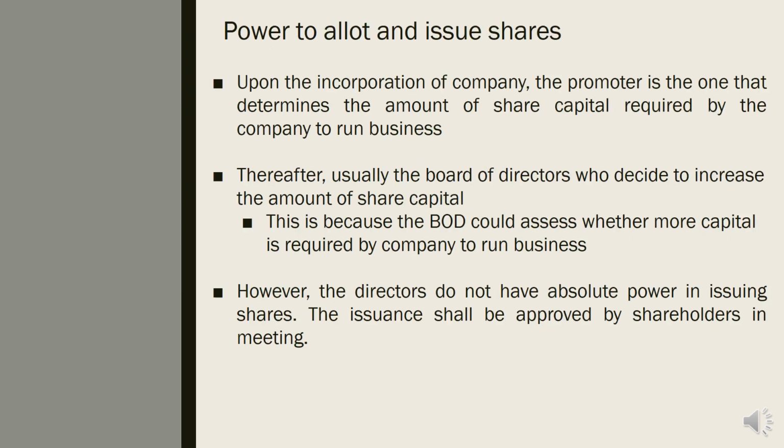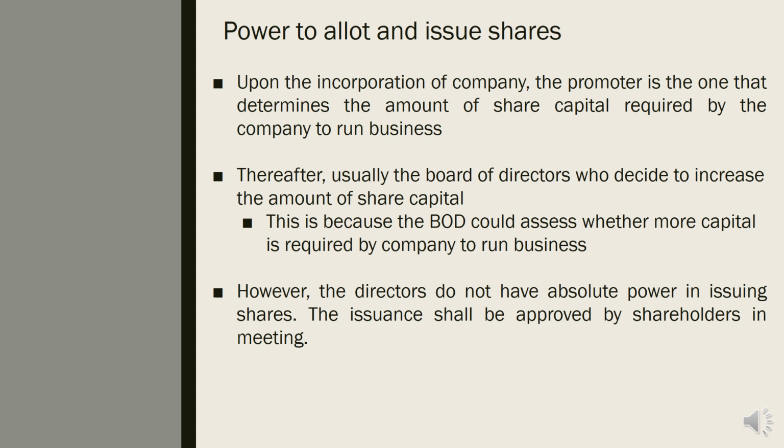Power to allot and issue shares: at the first instance, when the company was being incorporated, it was the promoters who decided how many shares were needed by the company, because the promoters were the ones who incorporated the company. But that number of shares may later be increased or decreased by the board of directors.